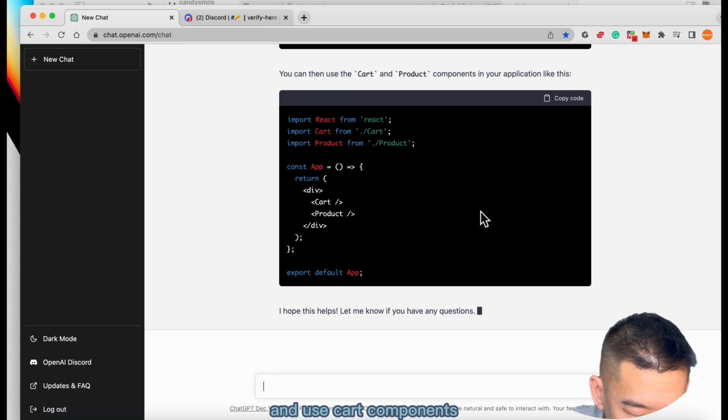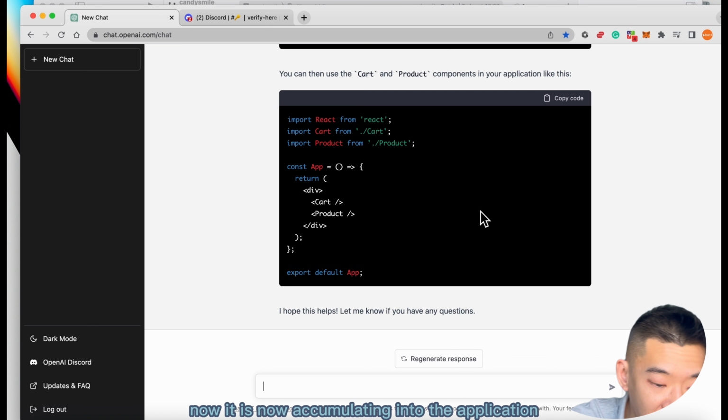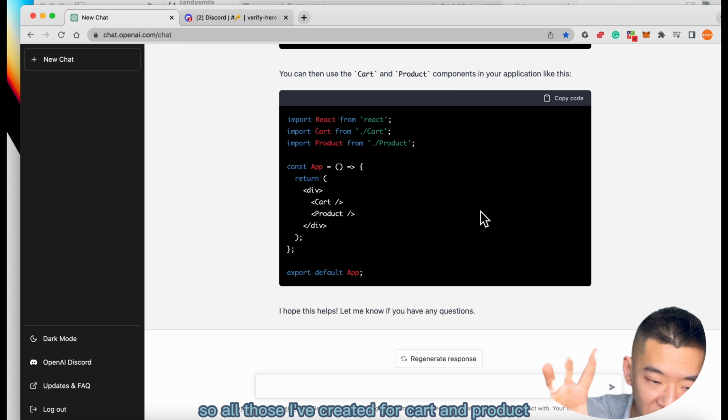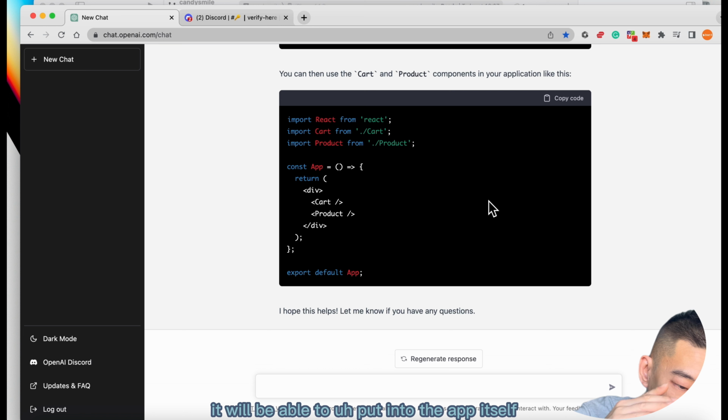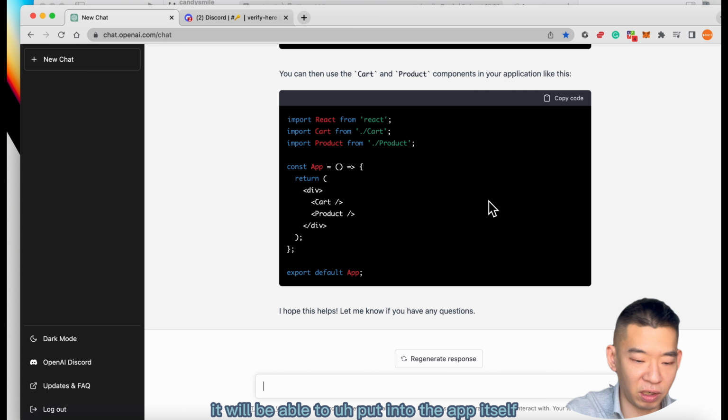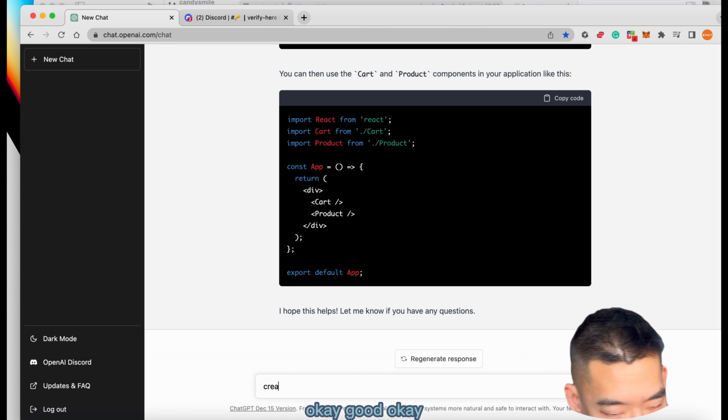And use the cart components. Now it's accumulating into the application. So everything I've created for cart and product, it will be able to put into the app itself. That's nice.